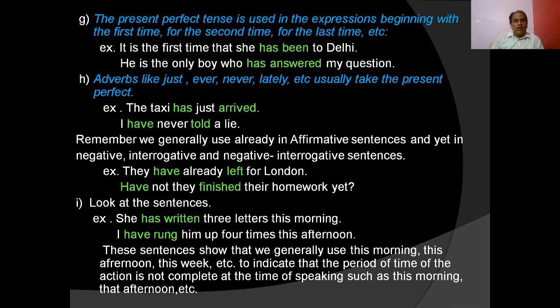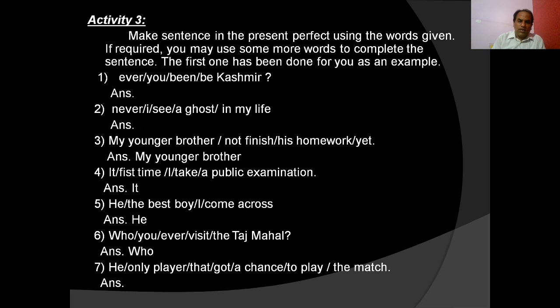You see? Take some other examples. Look at the sentences. She has written 3 letters this morning. I have written to him 4 times this afternoon. In these sentences, we generally use this morning, this afternoon, this week, etc. to indicate that the period of time of the action is not complete at the time of speaking, such as this morning, this afternoon. So, present perfect tense is used. Am I clear? So, let us discuss the activity.